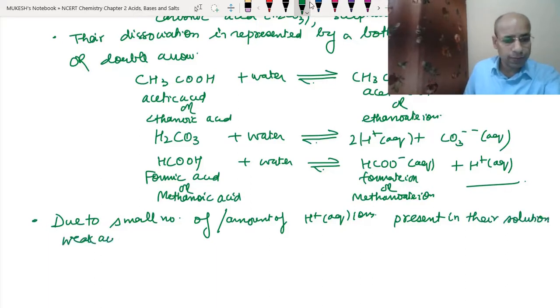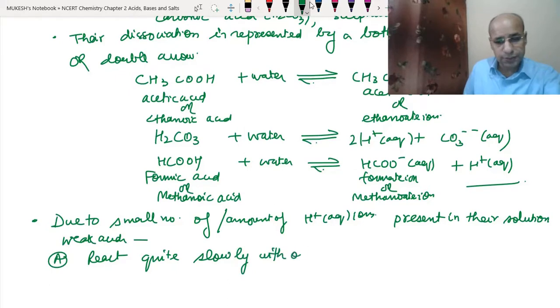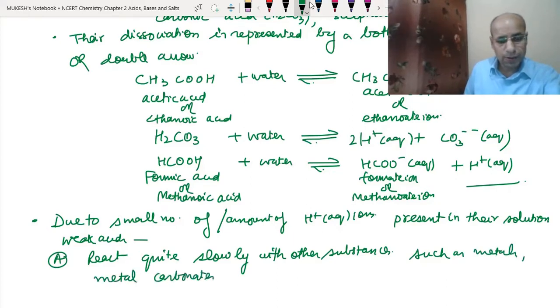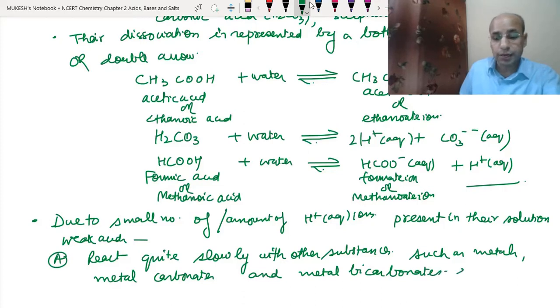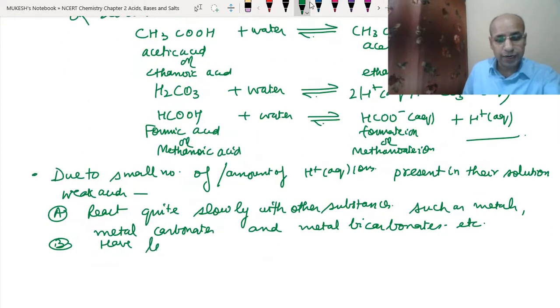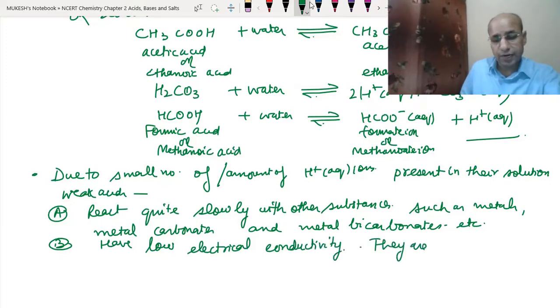weak acids react quite slowly. There are very slow reactions with other substances such as metals, metal carbonates and metal bicarbonates, or we can say metal hydrogen carbonates also. Bicarbonates are also called metal bicarbonates, etc. Okay, and they have low electrical conductivity because of the smaller number of hydrogen ions. They have low electrical conductivity, they are weak electrolytes.